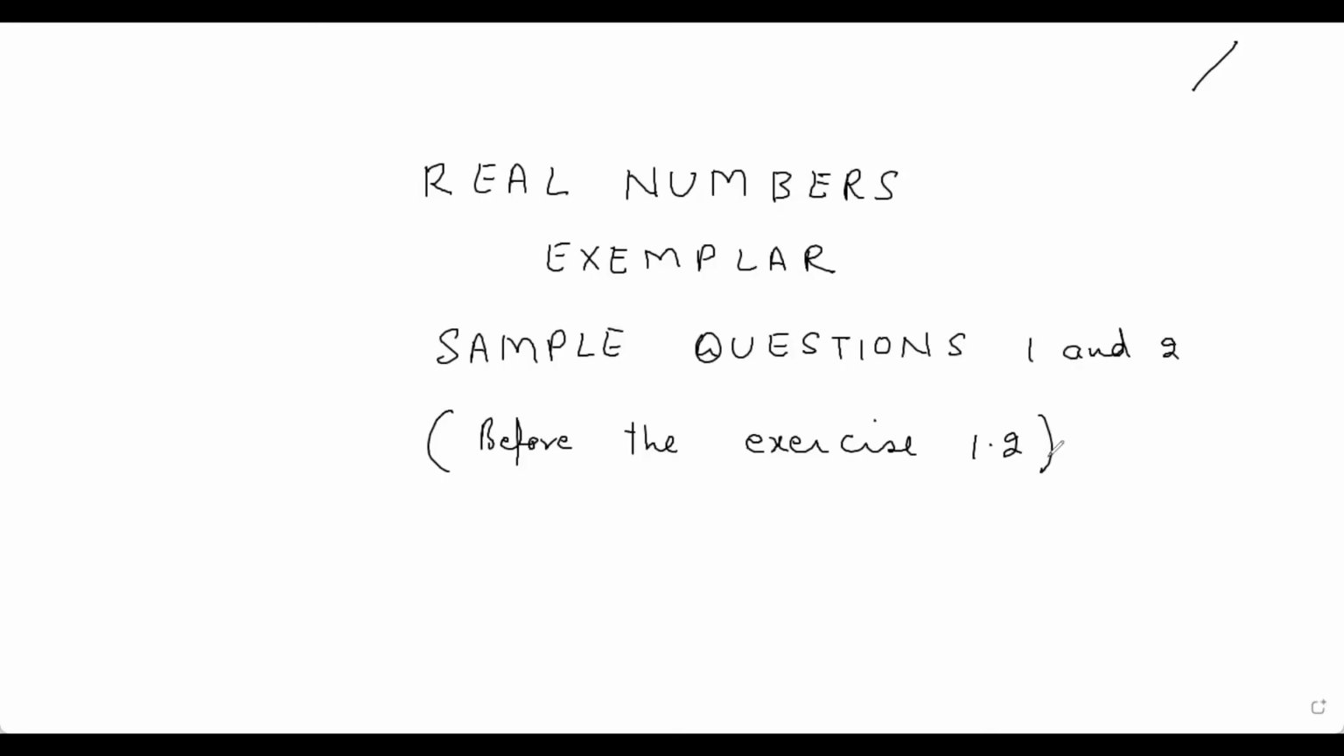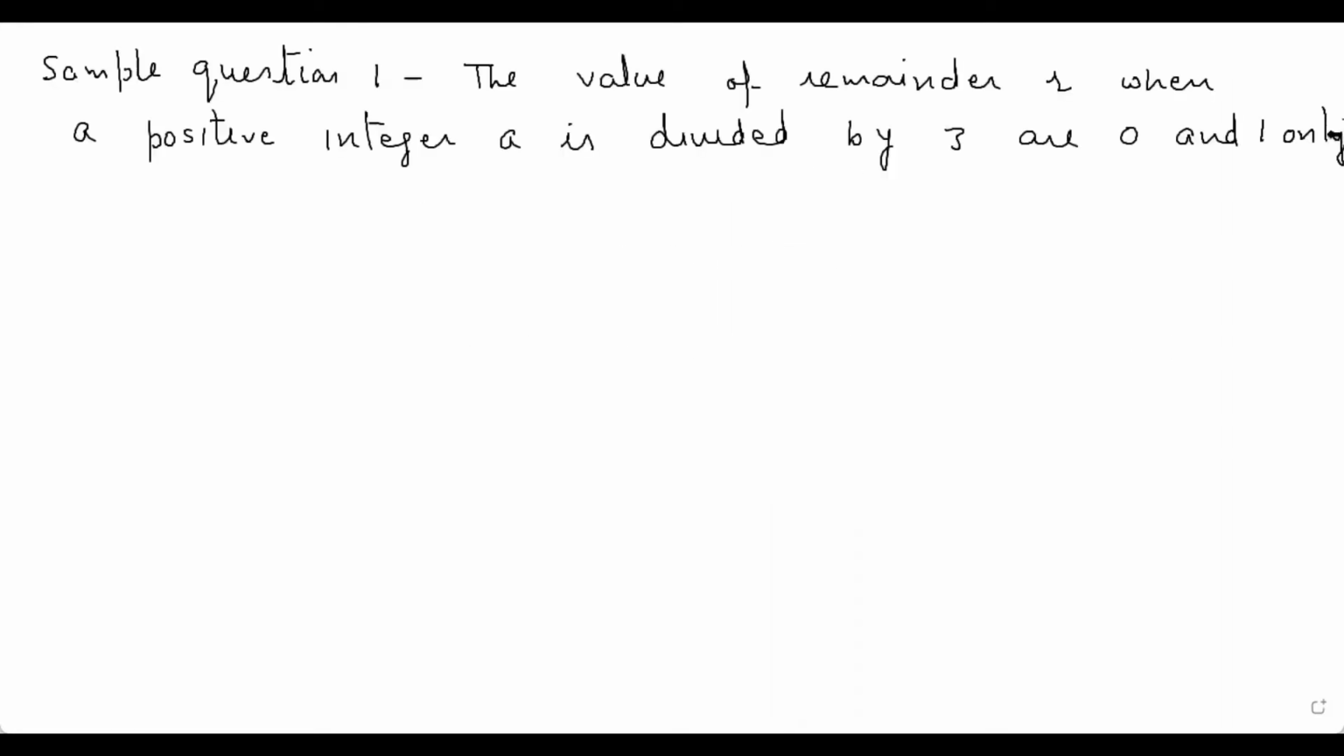This video is on real numbers from Exemplar. I have explained here two sample questions, 1 and 2. They are written before the exercise 1.2. The question is: the value of remainder r when a positive integer a is divided by 3 are 0 and 1 only. Justify your answer.